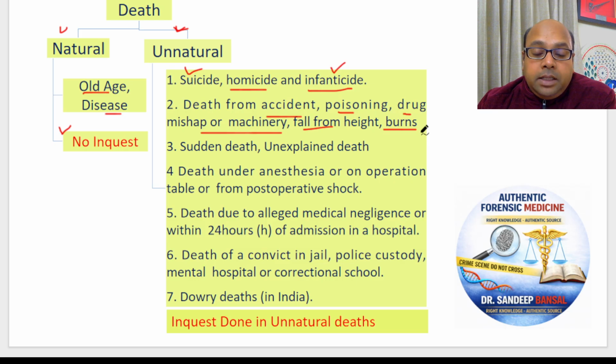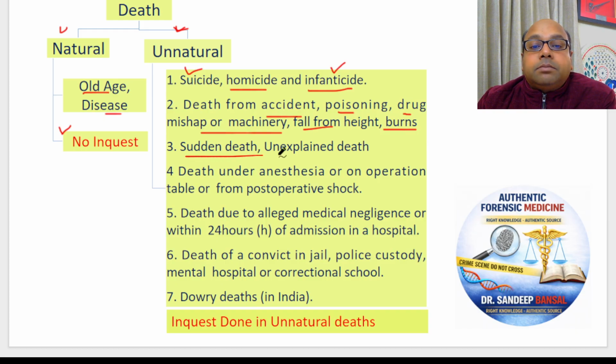Why did the person die? Did somebody try to burn the person? Is it accidental burns? How will you find that? Is somebody responsible for that? Has somebody tried to commit a murder? All these are unnatural deaths.